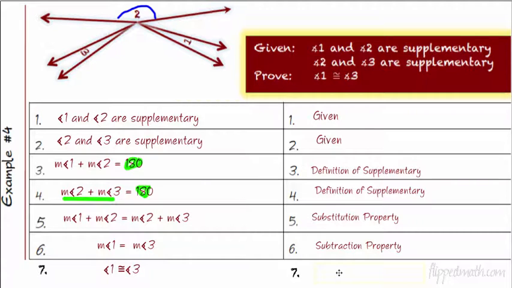So what's our reason? This is what students have a problem with. Like, what's the reason for that? You didn't tell us, Mr. Kelly, the reason for that. Well, what is the reason? Why can we write these are congruent if we know their measures are equal? Well, that's what congruent means. So we write the definition of congruent.